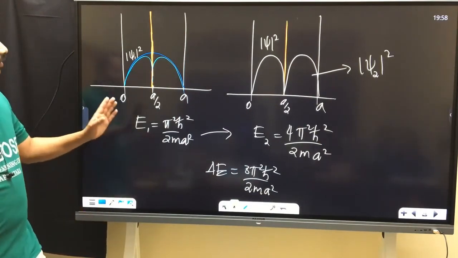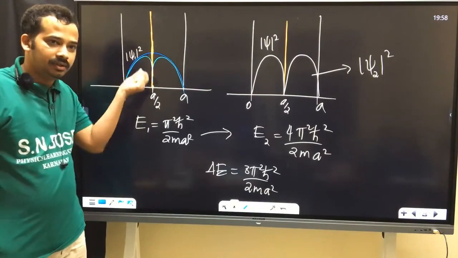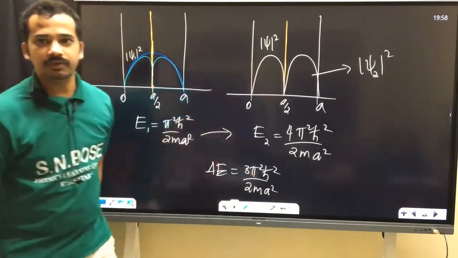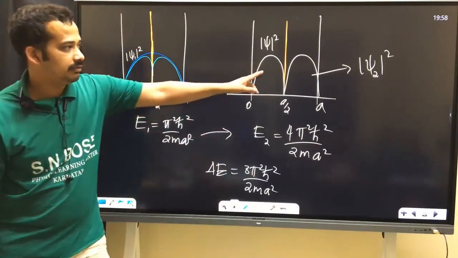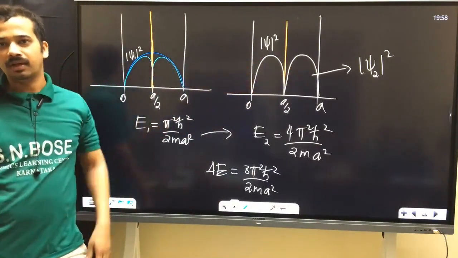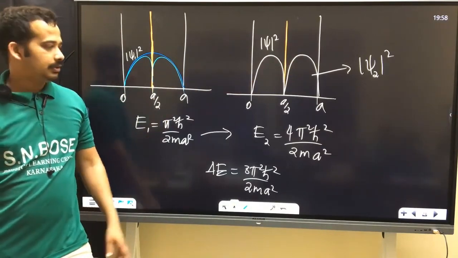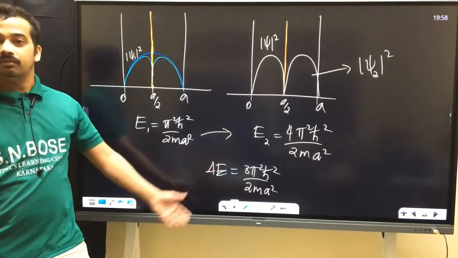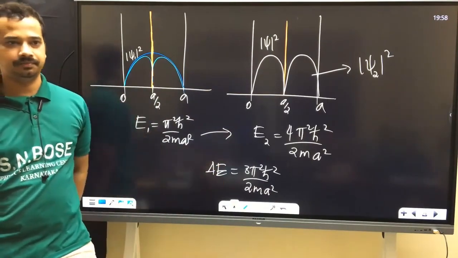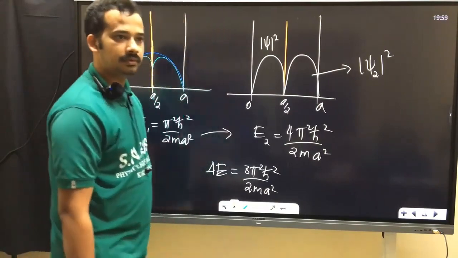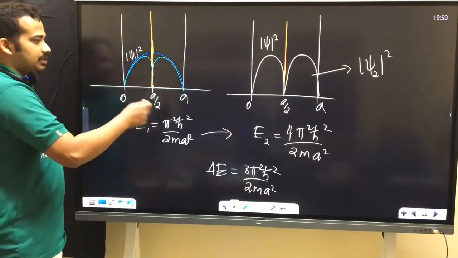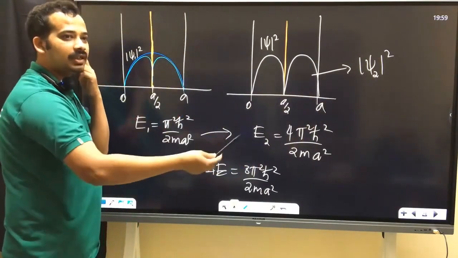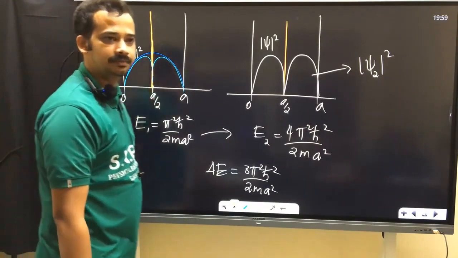When you slowly build the wall at this position, it will try to make the probability zero. That's why it slowly changes the wave function to this kind of wave function, which is the first excited state mod square. That's why your energy will change to this, and the net work done is nothing but the change in energy. At the center only it will become mod psi 2 square; otherwise it will become something else. Is that okay?